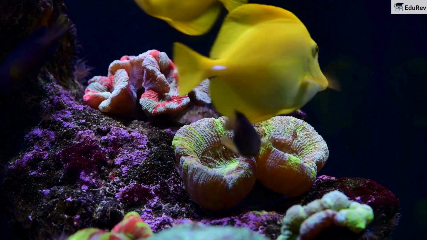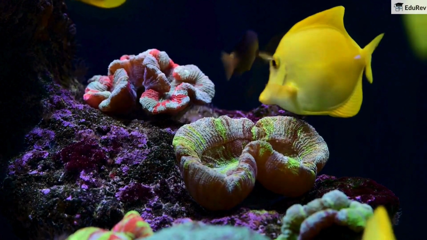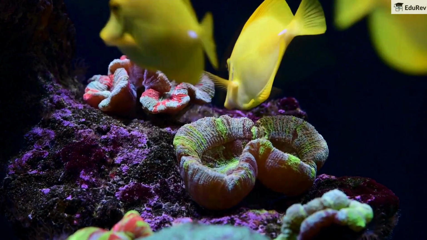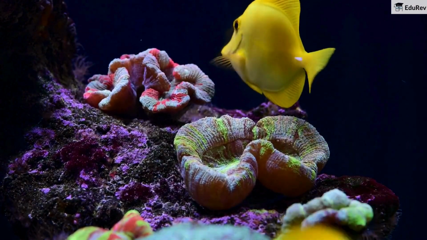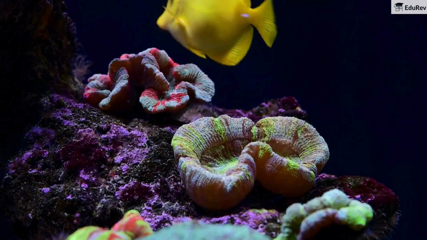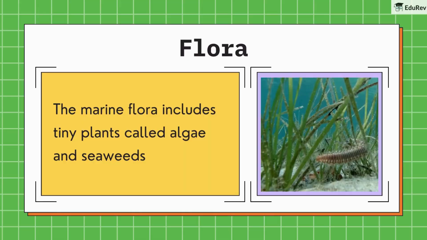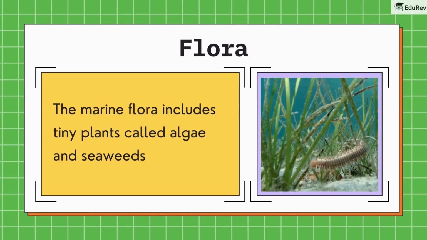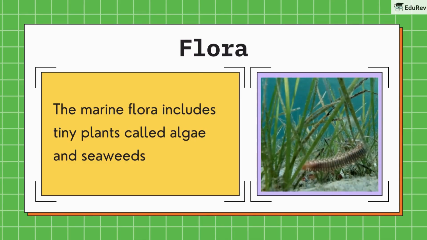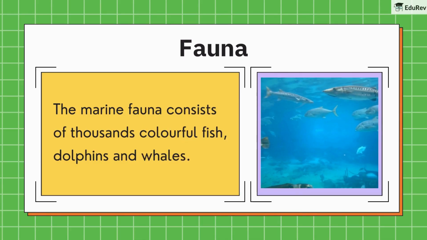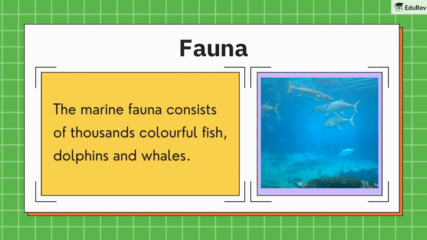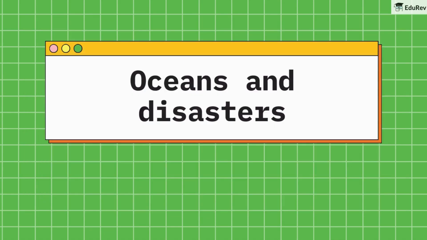Now, let's dive deeper into the world beneath the waves. Oceans are full of life, from the tiniest microorganisms to the largest animals on our planet. The marine flora includes tiny plants called algae and seaweeds, and the marine fauna consists of thousands of colorful fish, dolphins and whales. Now, let's think about how oceans affect our daily lives.